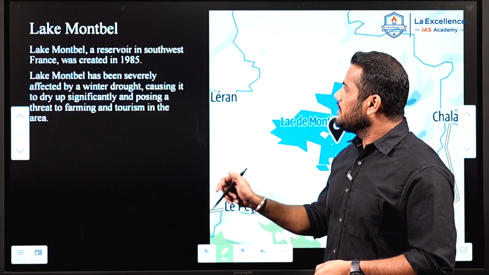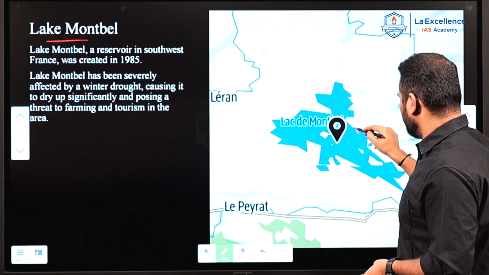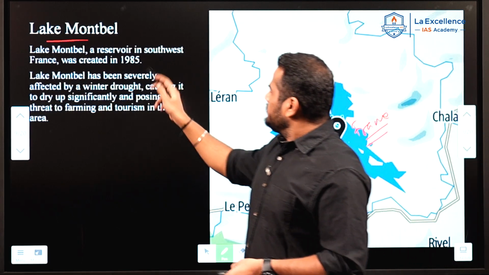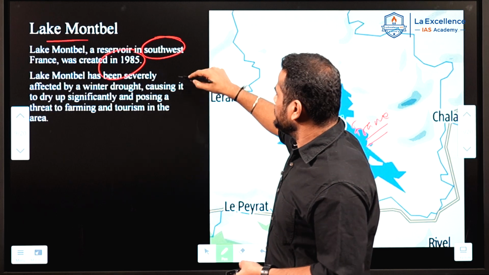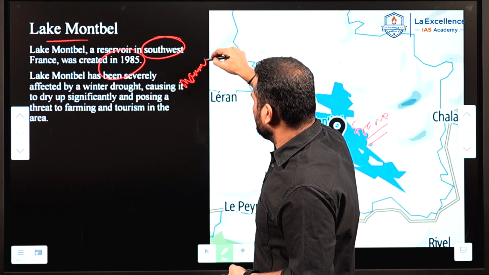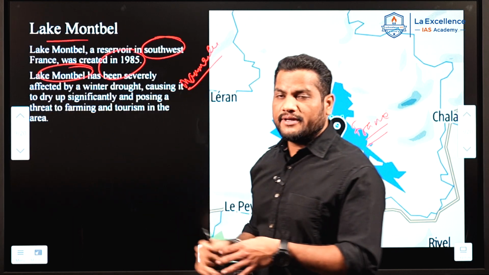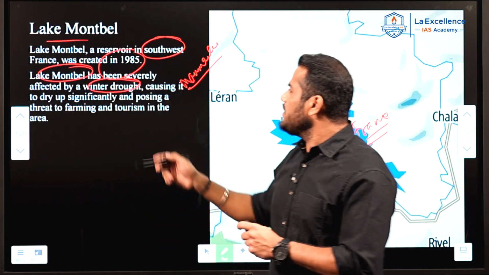And next is Lake Montbel. This Lake Montbel is located in France, in southern France, and it was created in 1985. Created means this is a man-made lake. Lake Montbel has been severely affected by the winter drought. Lake Montbel is drying up because of the winter drought.